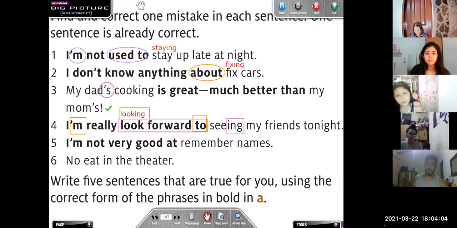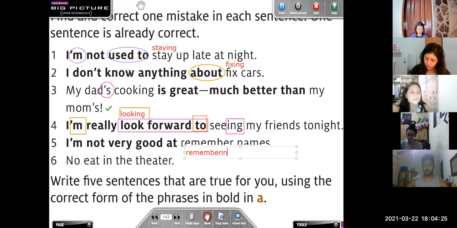Let's go with number 5. Isabel, please. I'm not very good at remembering names. Okay, why did you write this? Is preposition before gerund? Very good. I think I am not very good at remembering. Right, and the preposition here is at.